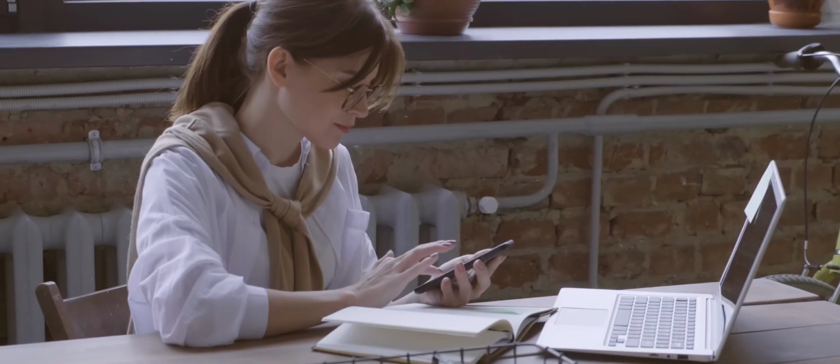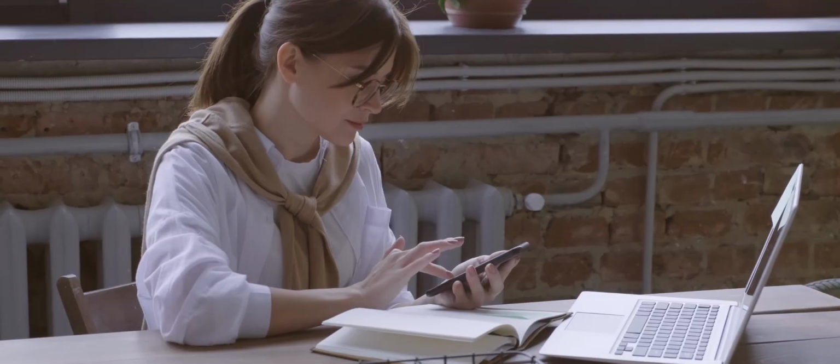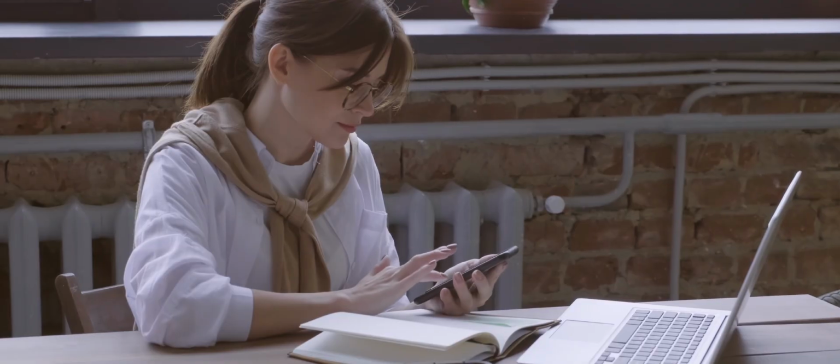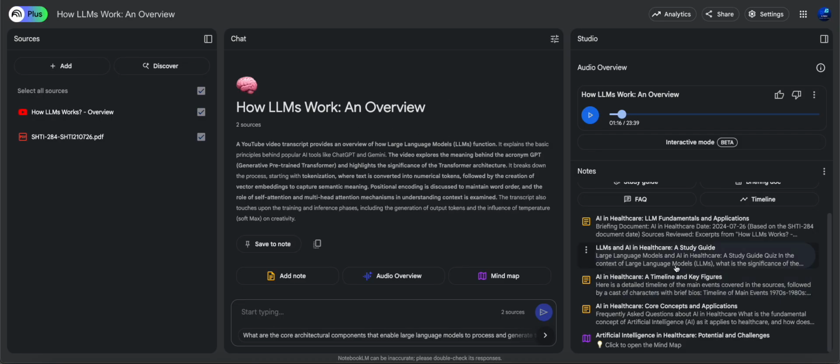In all honesty, Google, the fact that they're doing this for free, they're giving us this option for free. I know you see the plus here, but that's just because I'm using my private workspace on Google. But you can use this whole thing for free, and you can do exactly what I'm doing here. Nothing is hidden behind a paywall at all.